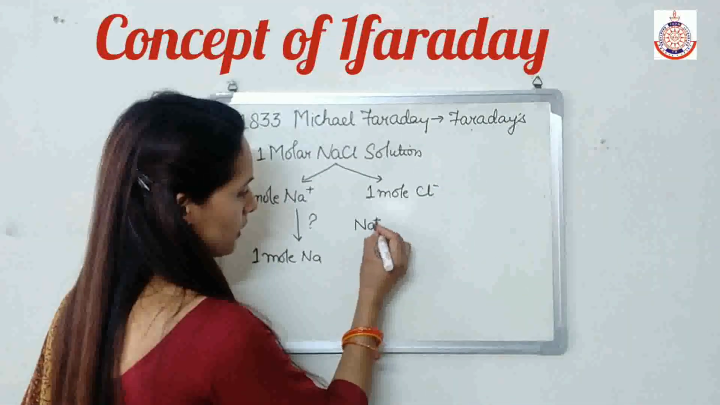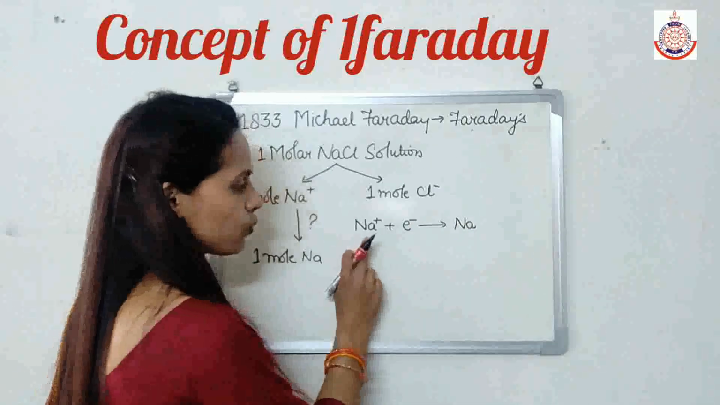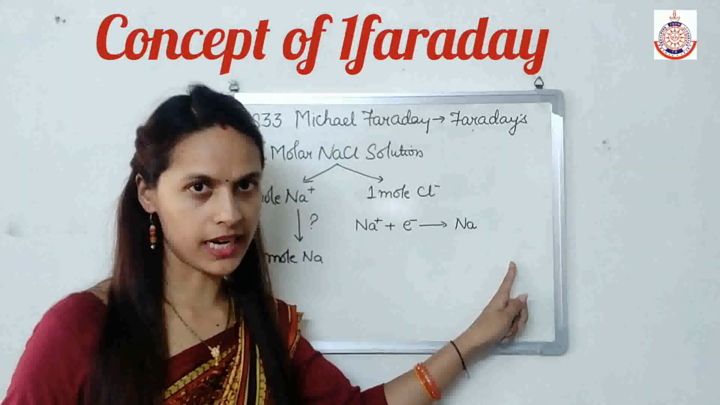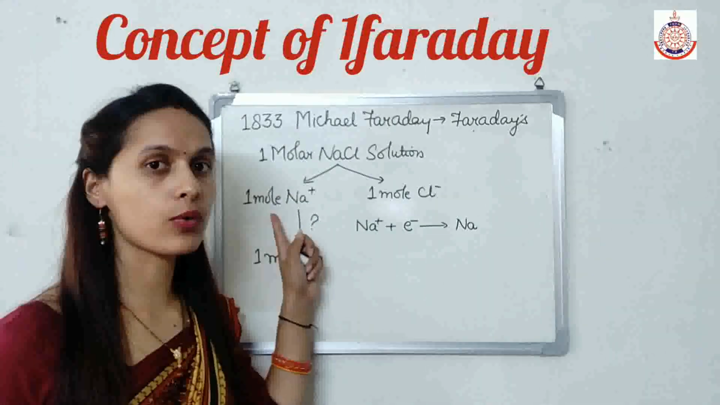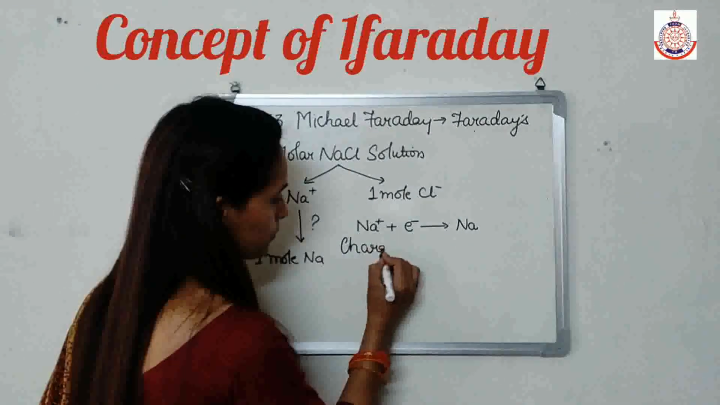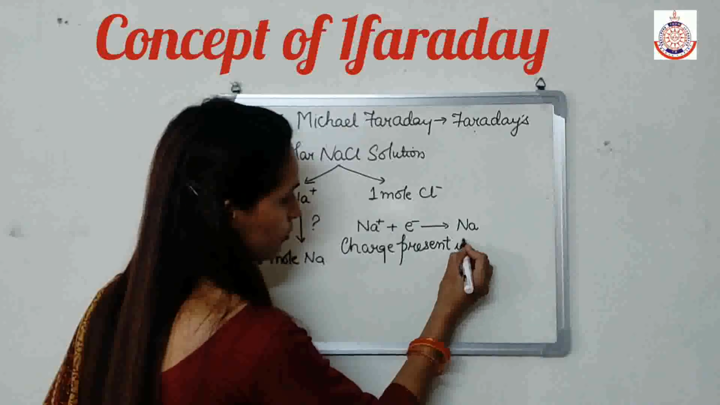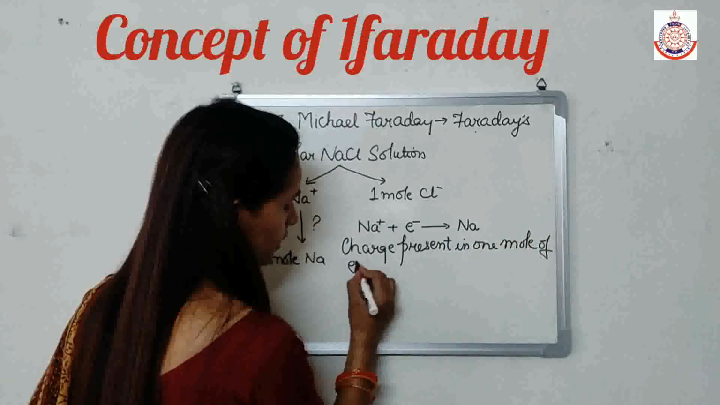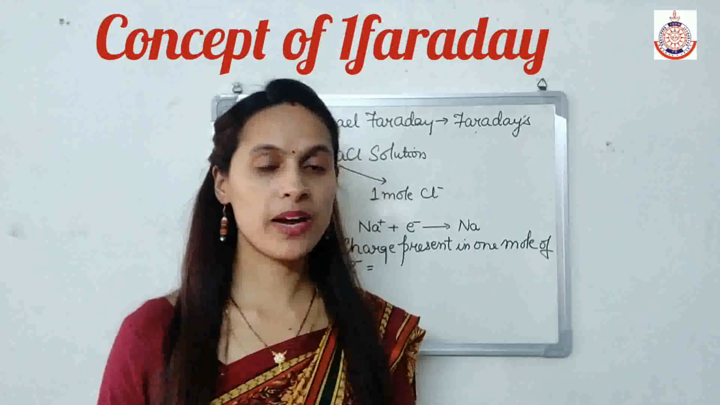Na positive accepts 1 electron to give Na. It means 1 electron converts 1 Na positive into 1 Na. So if I have to convert 1 mole of Na positive, I require 1 mole of electron, and the charge present in 1 mole of electron.